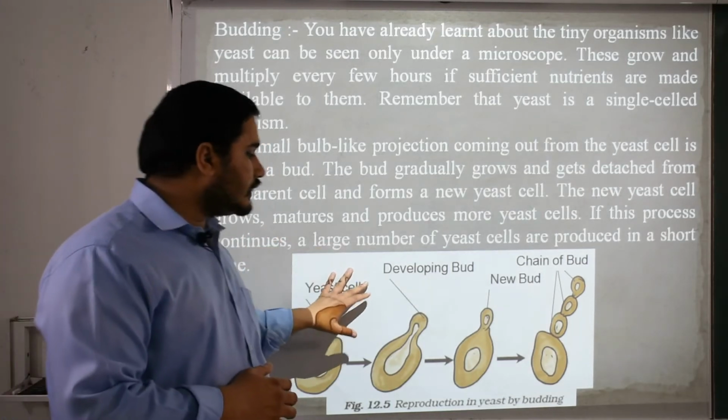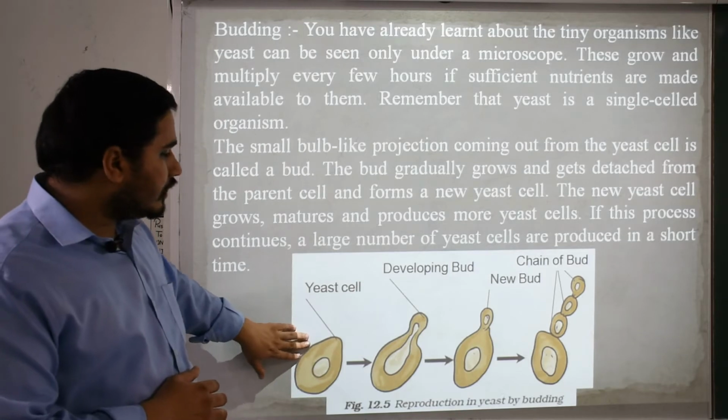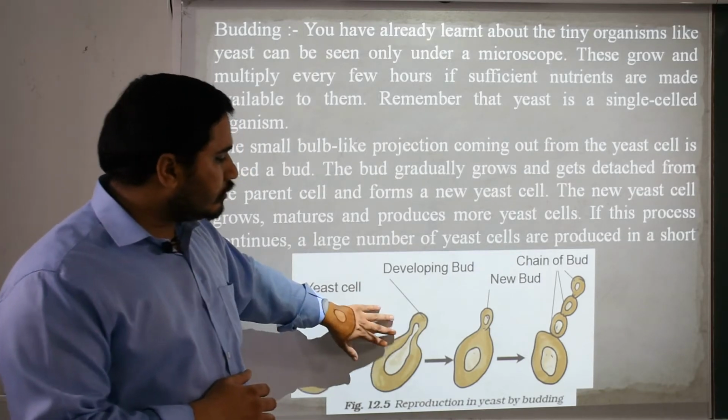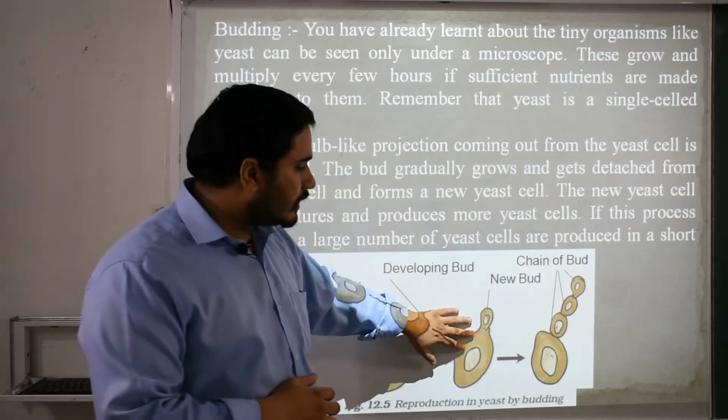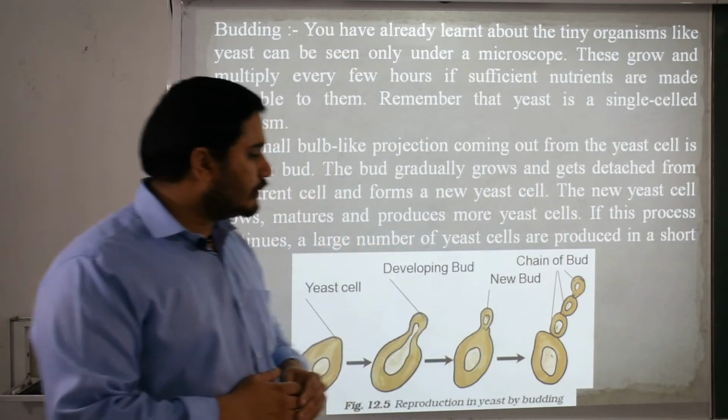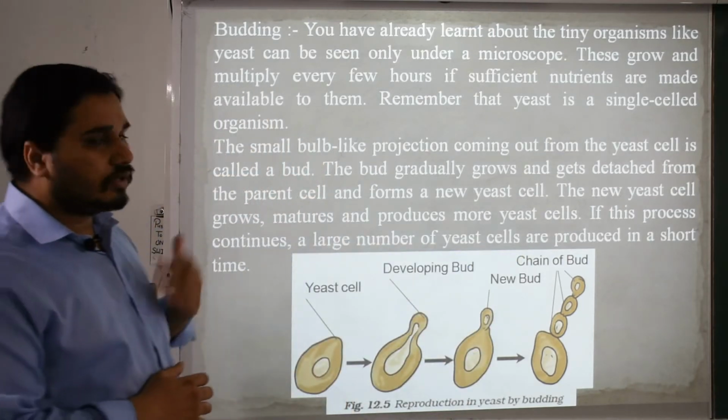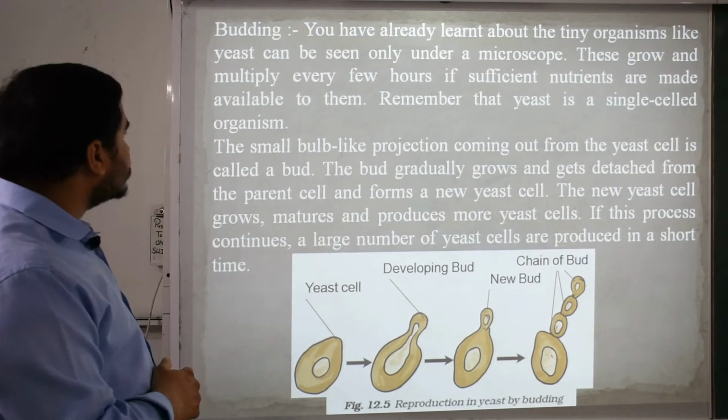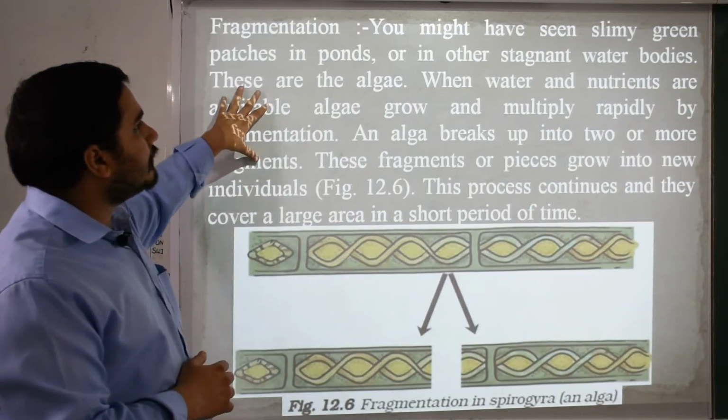In this picture you can easily see an example: here is a yeast cell developing a new bud, and the new bud gets detached from the parent and develops into a new cell, and a chain will form, consisting of more and more yeast cells being produced. Now the third one is fragmentation.